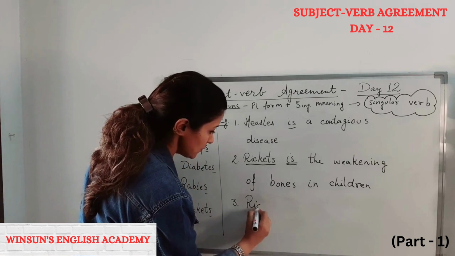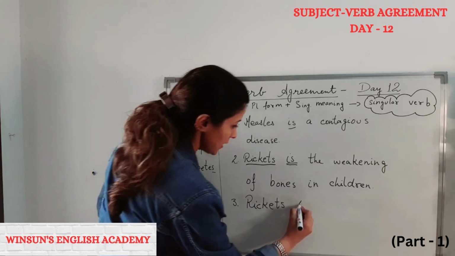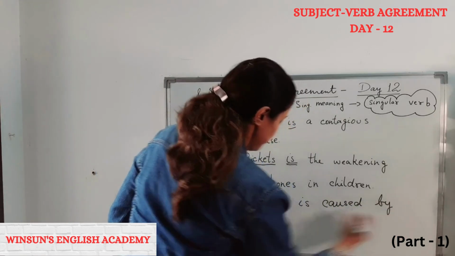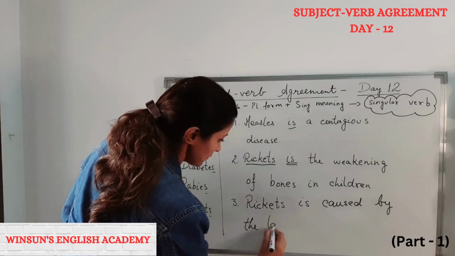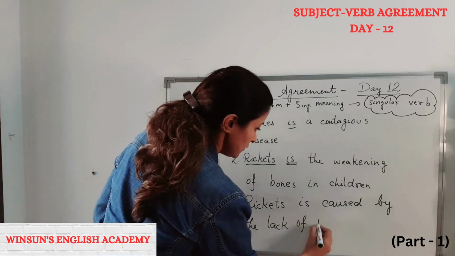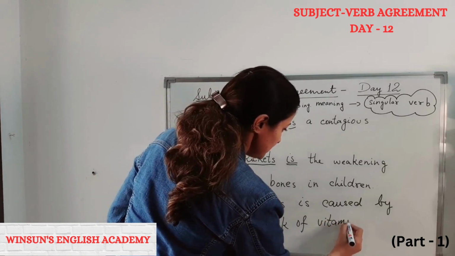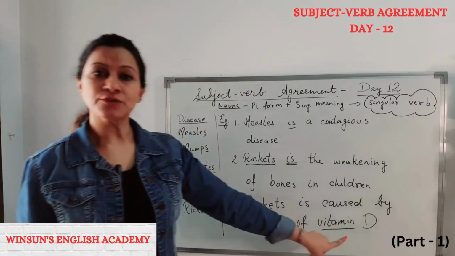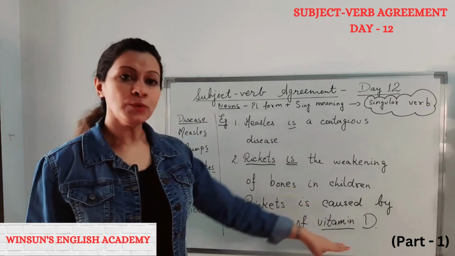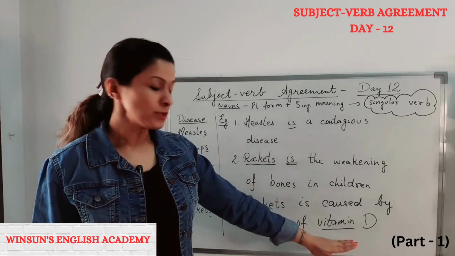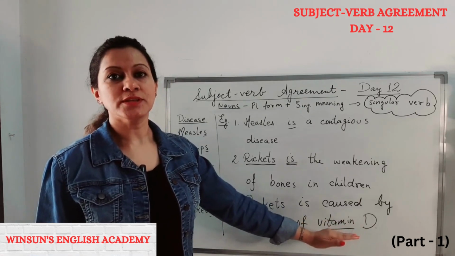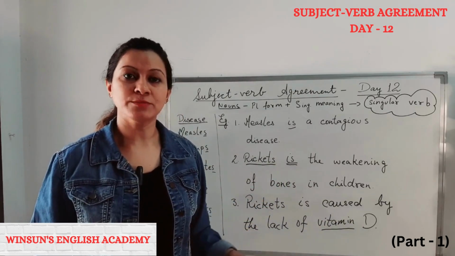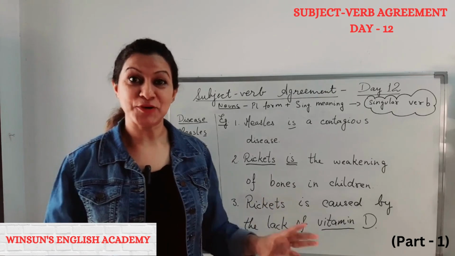So we can write: rickets is caused by the lack of vitamin D. Now all those who are confused with the pronunciation of this word, vitamin or vitamin, let me tell you, Indian pronunciation, vitamin, British pronunciation, vitamin, American pronunciation, vitamin. It's completely your choice. All are correct.